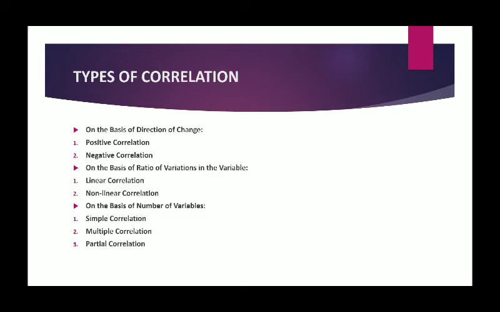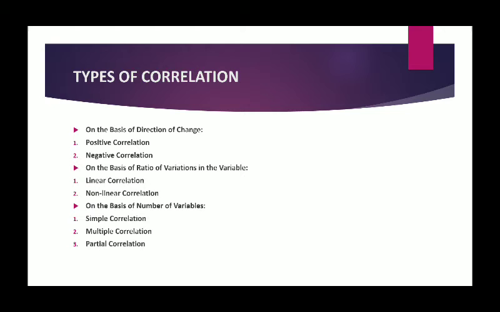For example, if with a 10% increase in income, expenditure increases by 8% in one situation and 7% in another situation, then we say that there is non-linear relationship between two variables. In this situation, if the value of the two variables are plotted graphically, these points will not lie on a straight line. A non-linear curve will be there. Okay, so we can say that non-linear correlation is also known as curvilinear.